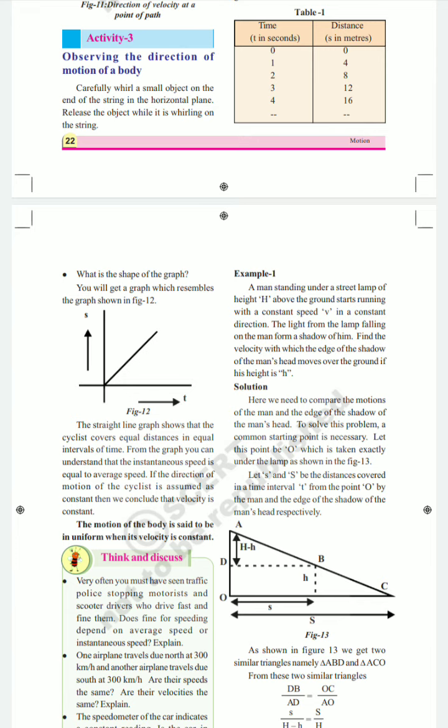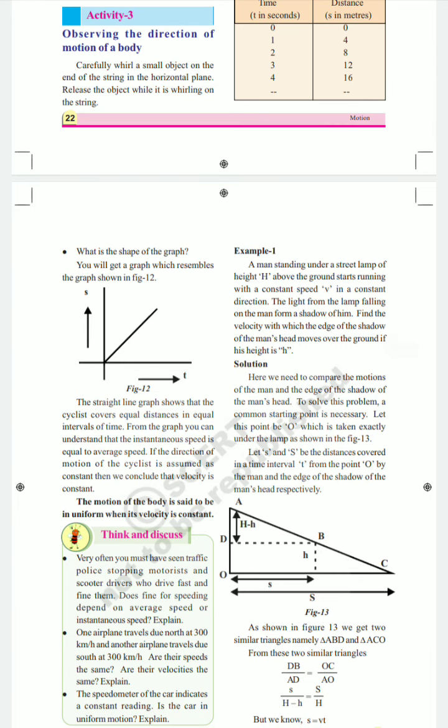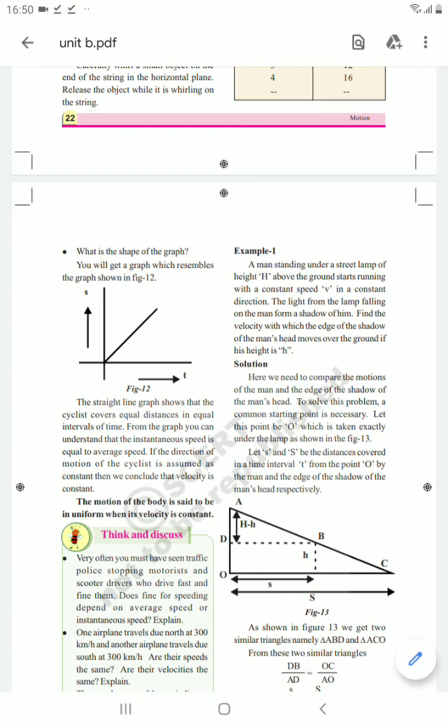So the change is constant. Whatever distance the cyclist covers in a given interval of time is constant. There is no variation. From the graph you can understand that the instantaneous speed is equal to the average speed. If the direction of motion of the cyclist is assumed constant, then we conclude that the velocity is constant. So speed and velocity are constant.